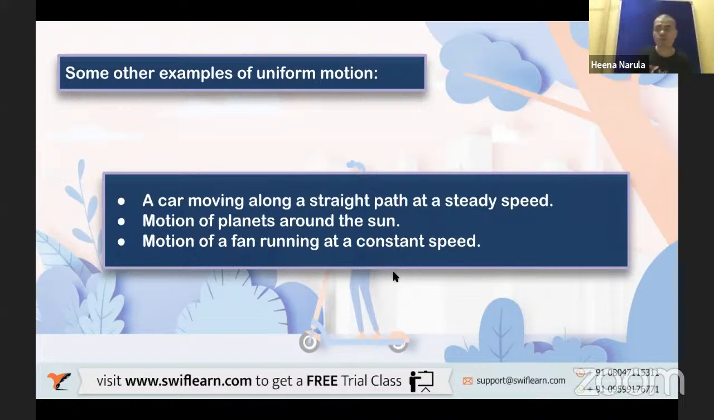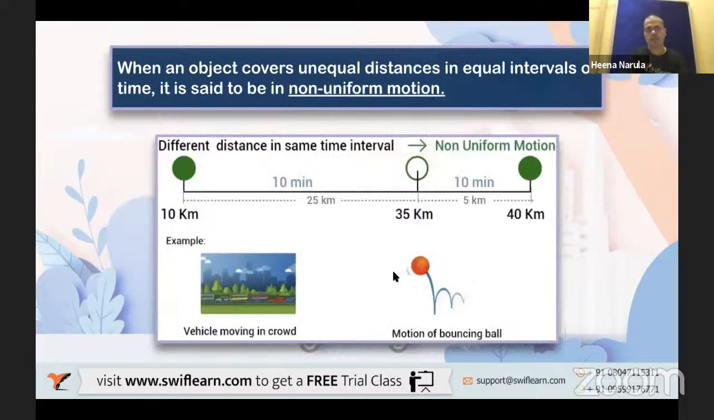Motion of a fan running at a constant speed, right? The fan running at the top of your head. You must have fixed some speed, 1 speed, 2 speed, 3 speed, depending upon the warmness or coolness surrounding you in your room, right? So the fan running at constant speed is also an example of uniform motion. Very good, right? So everyone is clear with uniform motion? Any doubt? Fine. Let us go ahead.